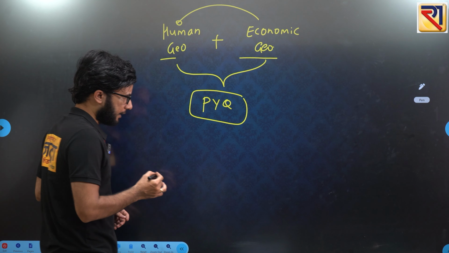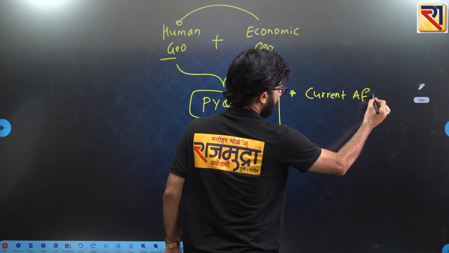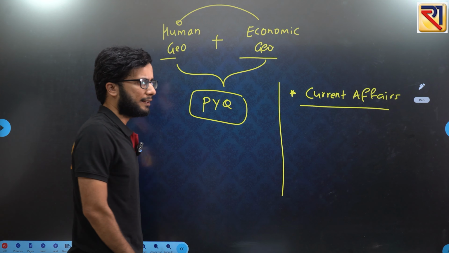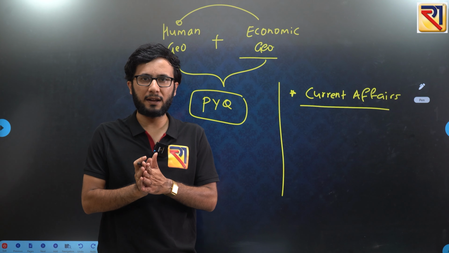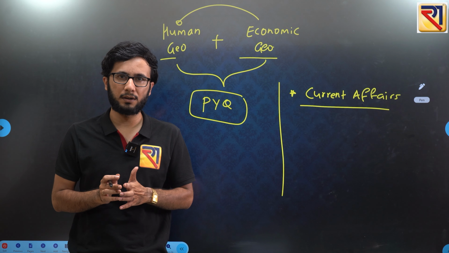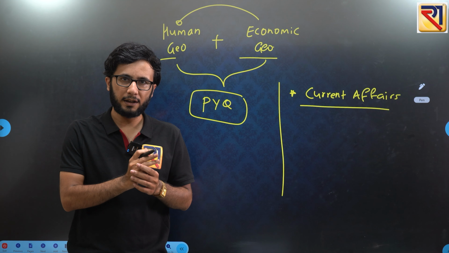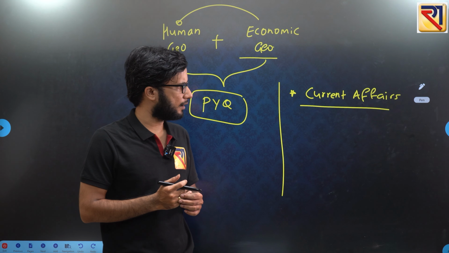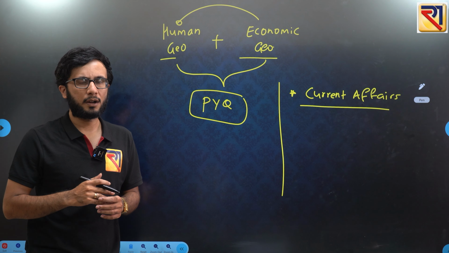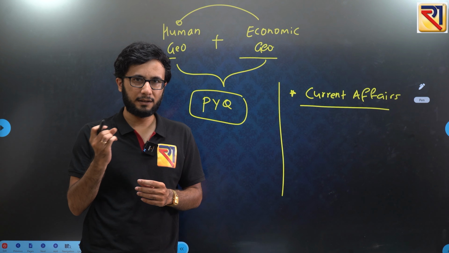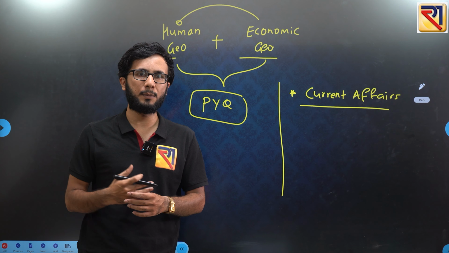And there is one more point here: current affairs. This will again play a very important role. You should always have an idea of what is happening from the geographical angle, what is happening all across the world, or what is happening in Maharashtra or in India. So that is also one important part. Like in different parts of the world, or let's say in different parts of India, suppose a lake is drying. Nowadays climate change is a big issue.